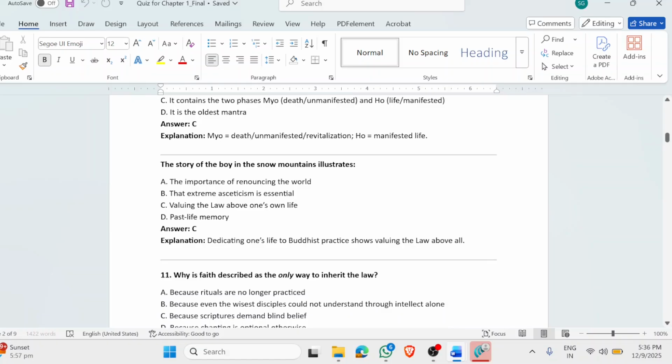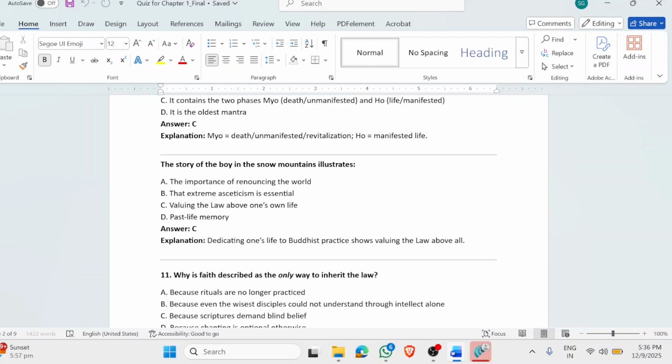The story of the boy in the snow mountain illustrates what? If we go back to chapter 1, we realize that there is a phrase from the Gosho where Nichiren Daishonin mentions the boy in the snow mountains, who basically peeled his skin so that he could write the Buddha's wisdom, right? That is the kind of seeking spirit the snow mountain boy had.